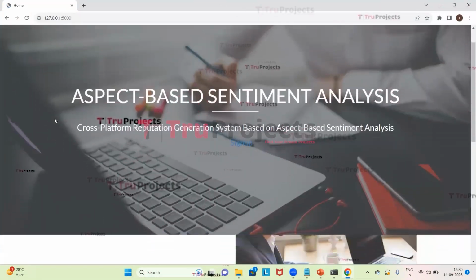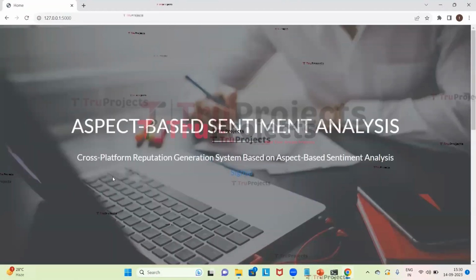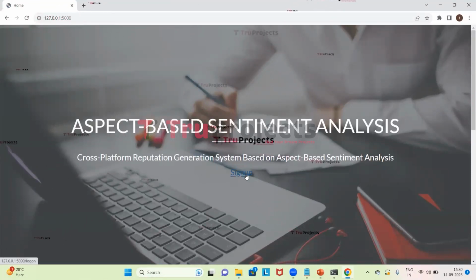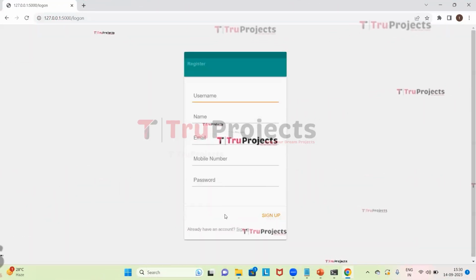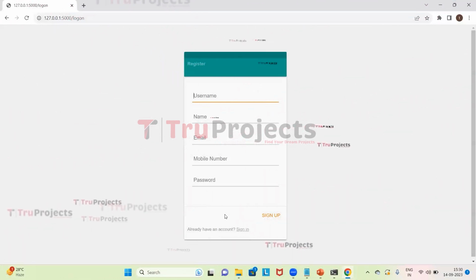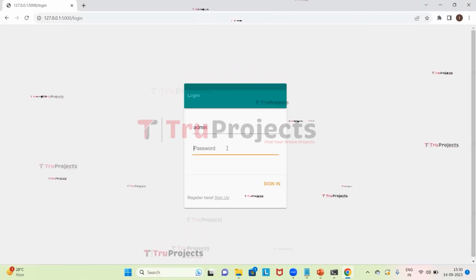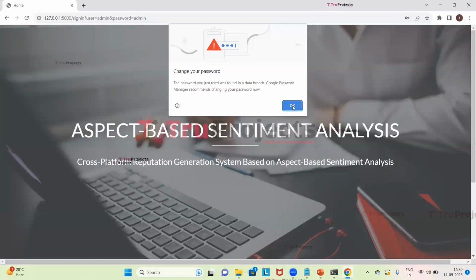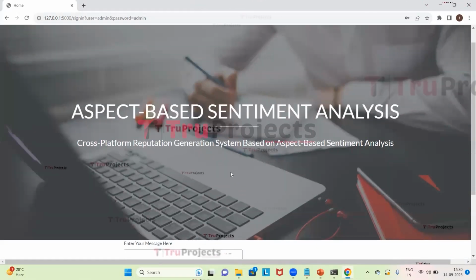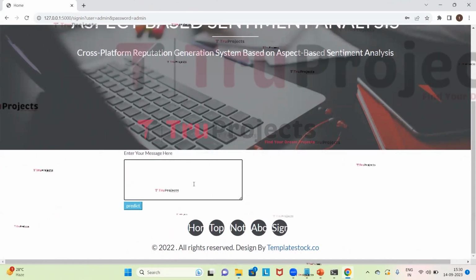This is the homepage of the project, which is displayed in the web browser. This frontend is built by using the Flask framework. Now we need to click on sign up. Here we need to enter all the registration details if we are registering newly. I have already registered, so I'll directly click on sign in. Here we'll give the username and the password and click on sign in. So this has redirected to the home page where we need to enter the input message in the input box.